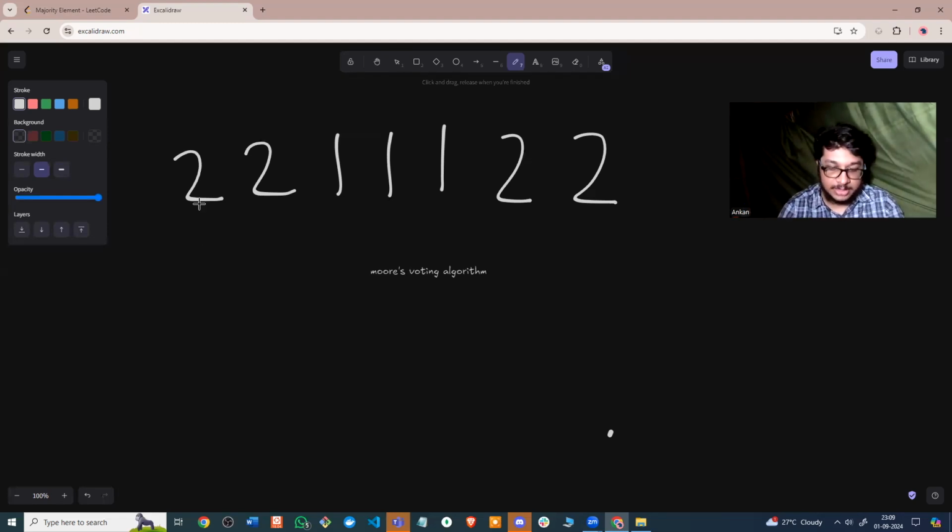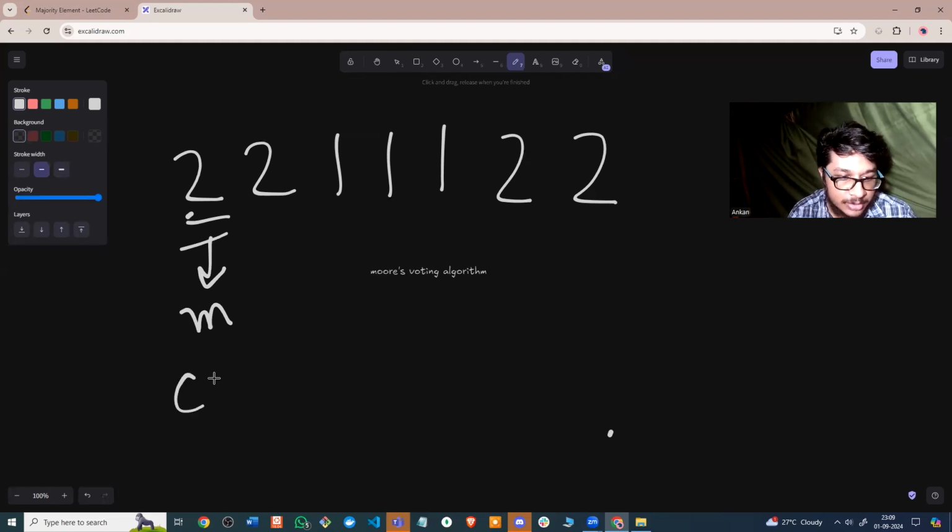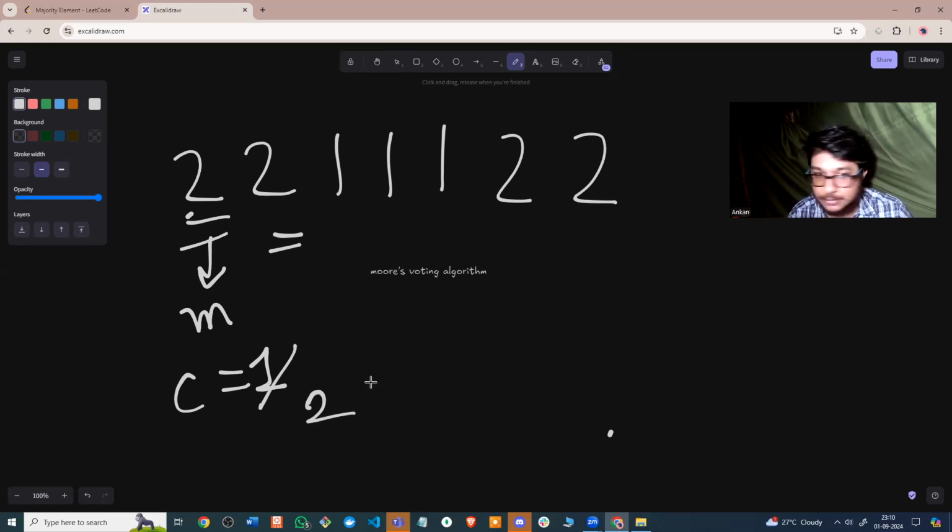Let me try to pen this. First we have 2 here, so we will consider 2 as our majority element. Now I traverse. When I consider this as the majority element, count is 1. Now I go here, 2. Is it the same as the 2 which we considered as the majority element? Yes, so count becomes 2.